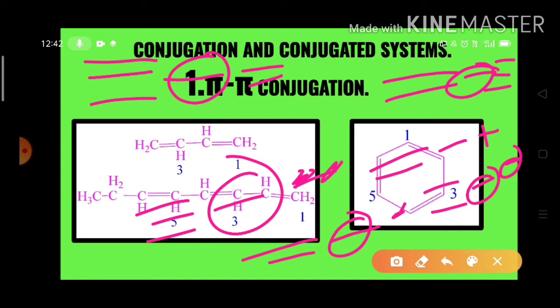So separation of one multiple bond with another multiple bond, or electron pair, or odd electron, or a positive charge or a negative charge by a sigma bond is known as the conjugation.